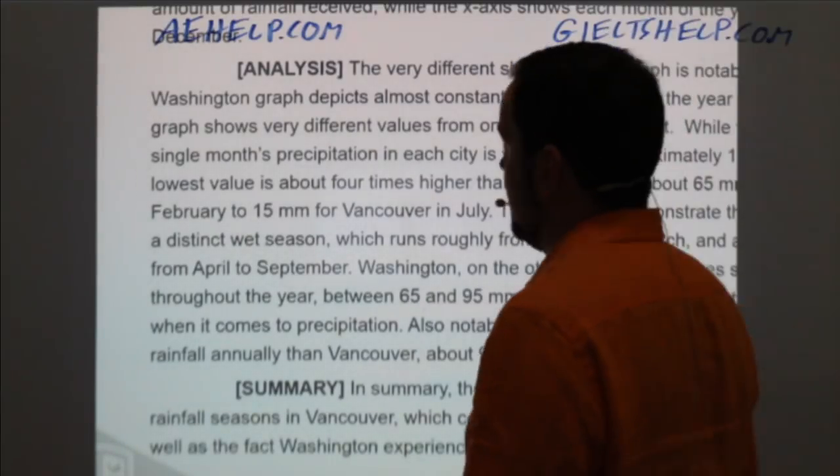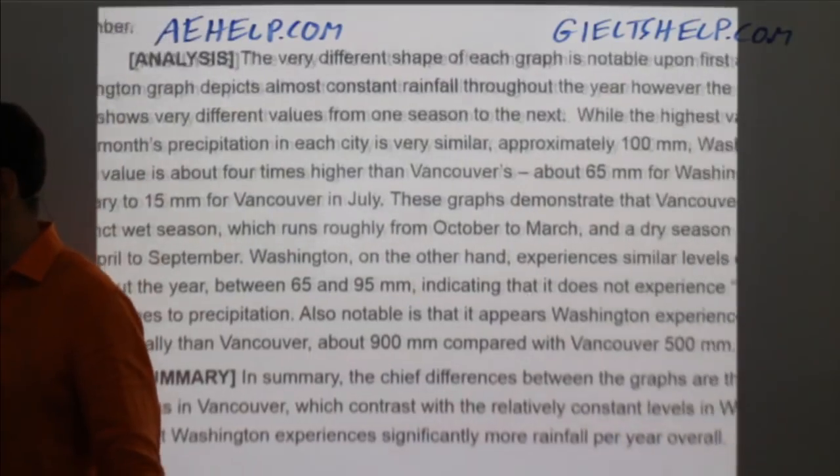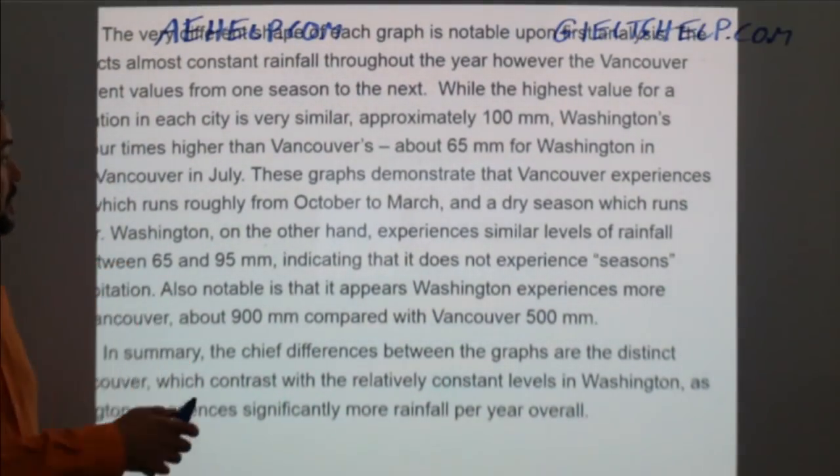All right, so then let's continue on. These graphs demonstrate, okay, so we're continuing from here.